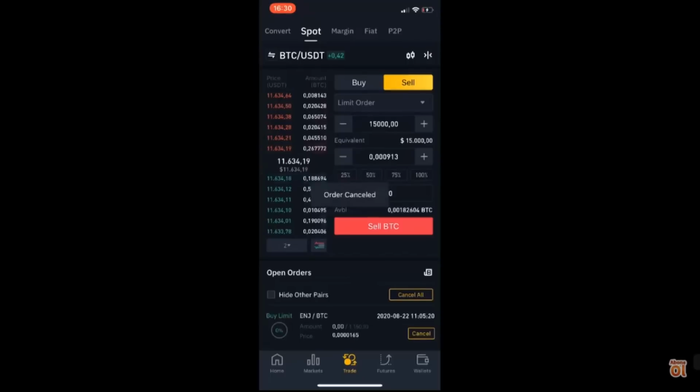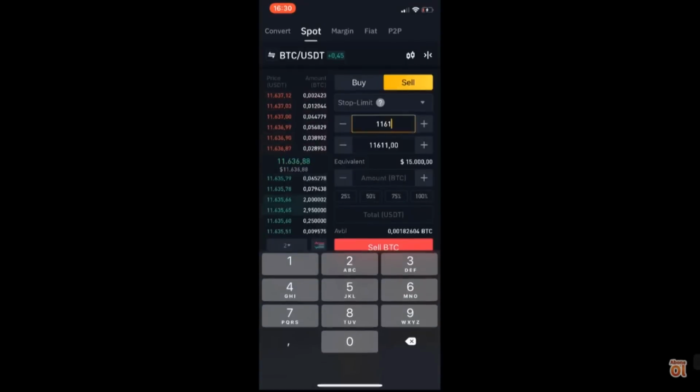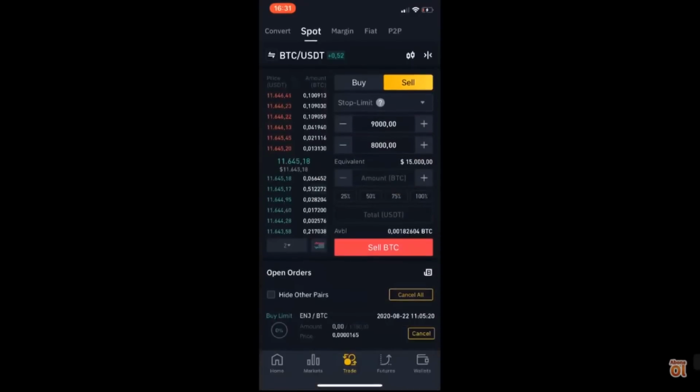And then finally, I will check stop limit. I came to stop limit. Here, as you see, stop limit. For example, firstly, I will put the price. In this option, our aim is to reduce our damage, reduce our loss. For example, price is now $11,000, but for example, I'm sleeping and the price goes down dramatically.